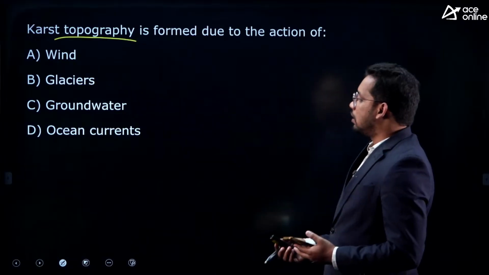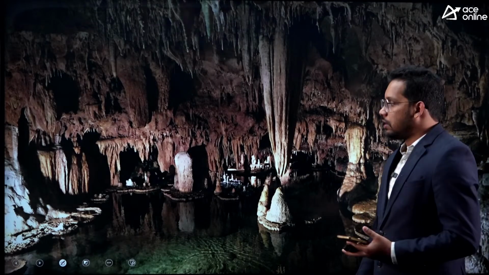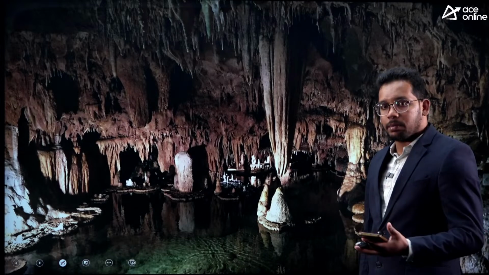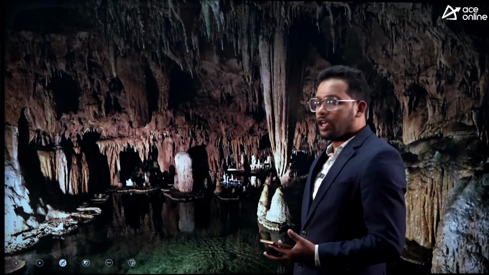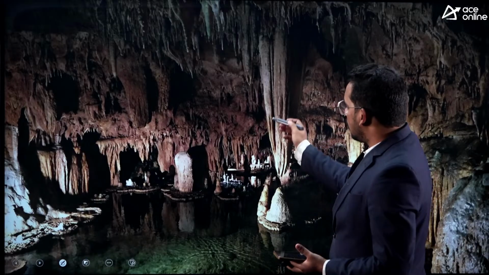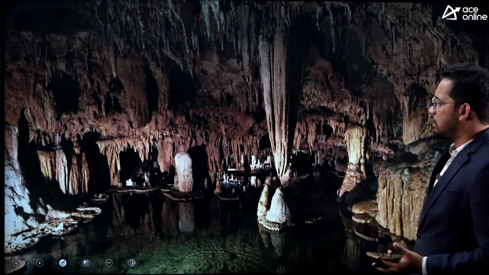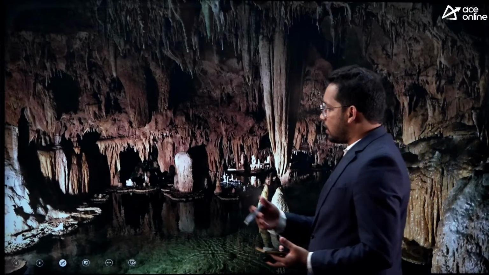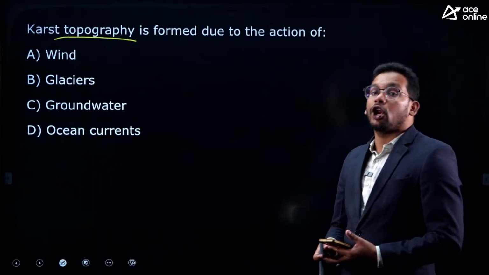Let me show you the karst topography. What is this? This kind of caves, right? We have a number of Ahobilam caves in Kurnool and in Vizag we have Borra caves. All these are formed like this. You can see stalactites, stalagmites, we have discussed this in the class. So you should answer, at least classroom students. This is formed because of the groundwater.